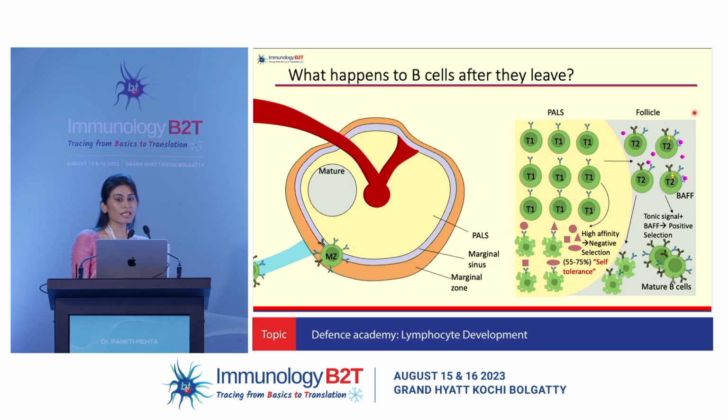Whereas those positively selected B cells here, when they acquire a follicular signal, have now matured enough that they're expressing high cholesterol on their membranes and they're able to form a high number of good lipid rafts. This will result in stronger BCR signaling and activation of your MAP kinase and other kinases with stronger survival signals and anti-apoptotic signals. And this is helped further by expression of BAFF receptors. And BAFF expression is very high in the lymph node follicles, which will save these non-self-reacting B cells and help them mature into mature B cells.